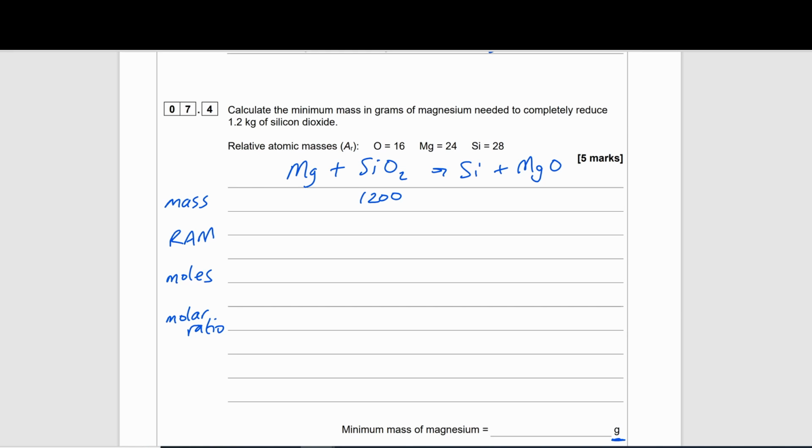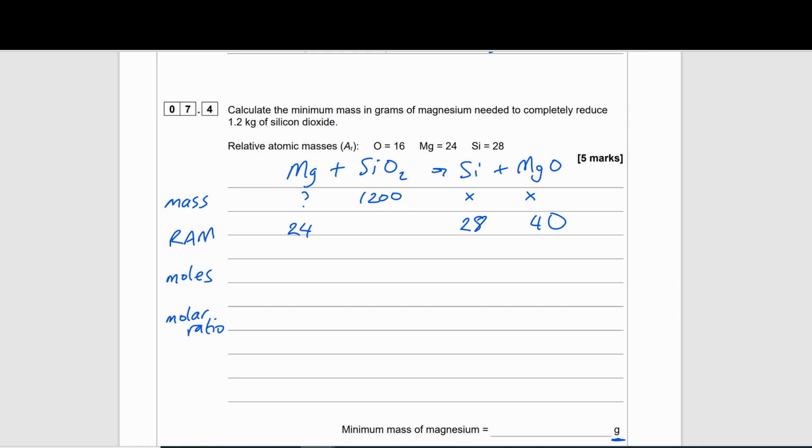I'm not given the mass of magnesium because I need to work that out, so that will be my question mark. And I don't have the masses of silicon or magnesium oxide either. I then am given the relative atomic masses of magnesium, so that's 24. I'm given it of silicon, 28. And I can easily work it out for magnesium oxide. So that'll be 24 plus 16, so that'll be 40.